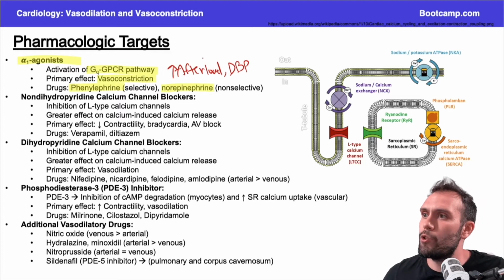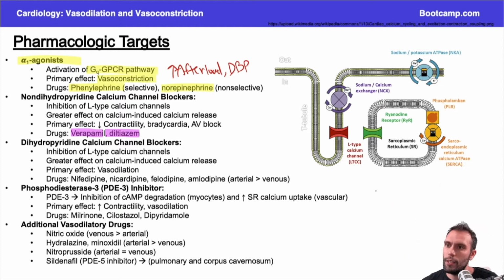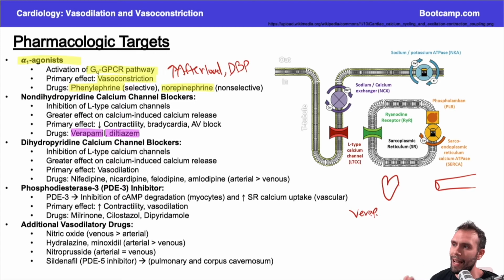Now, non-dihydropyridine calcium channel blockers. There's two big ones here. There's verapamil and diltiazem. Now, if you had to put kind of a spectrum here, we're just going to draw a heart here and we'll do a blood vessel here, okay. So verapamil is over here, okay. So verapamil is going to be mostly working on the heart.